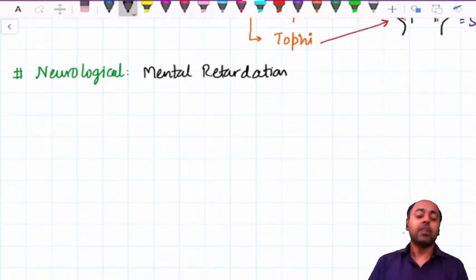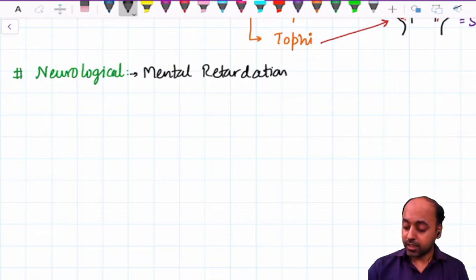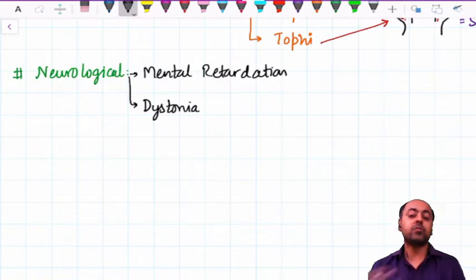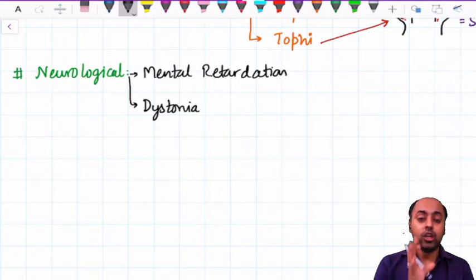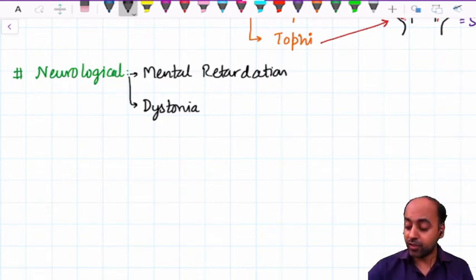Along with the mental retardation, another finding that is seen is a tone disorder. We call it dystonia because in different patients different muscle groups are involved, and the type of tone disorder is also different. So we use the generic term dystonia. There is no specific pattern.